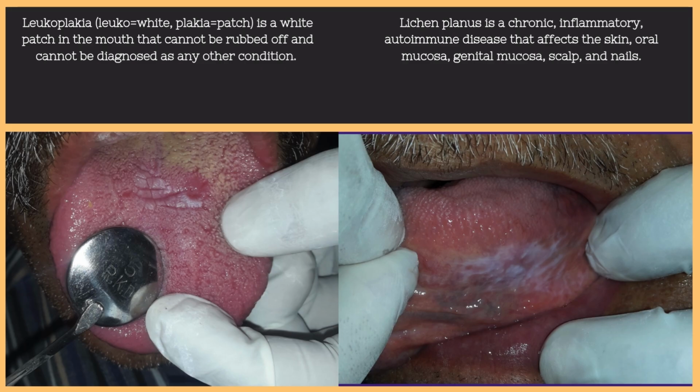So what is leukoplakia? Leukoplakia is nothing but a white patch that cannot be scraped off. Means if you try to scrape it, it will not scrape off. And lichen planus, lichen means tremors and planus means flat. So it is a chronic inflammatory autoimmune condition that affects the skin, oral mucosa, genital mucosa, scalp and nails.